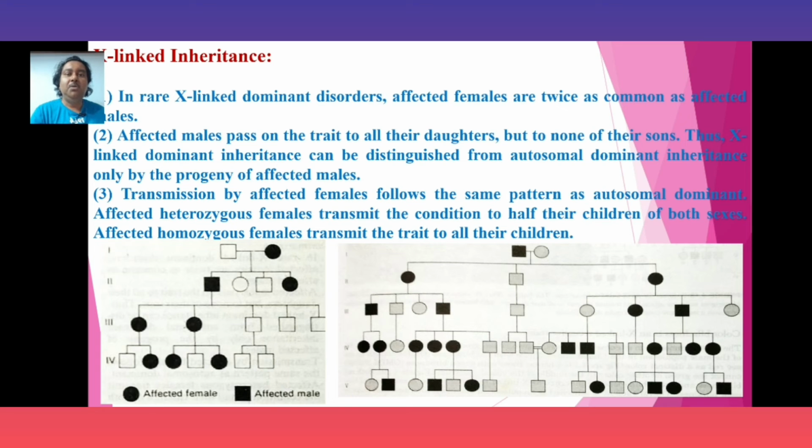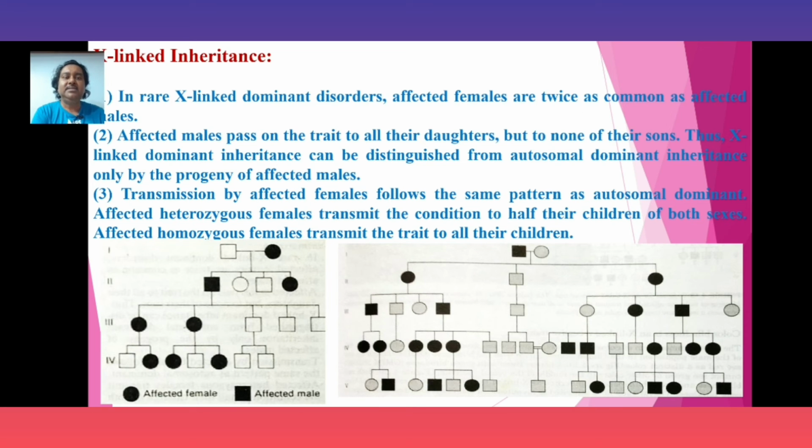Two pedigrees are shown. In rare X-linked dominant disorders, affected females are twice as common as affected males. Affected males pass on the trait to all their daughters, but none of their sons. Thus, X-linked dominant inheritance can be distinguished from autosomal dominant inheritance only by the progeny of affected males. Transmission by affected females follows the same pattern as autosomal dominant.